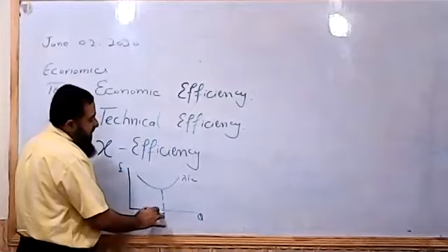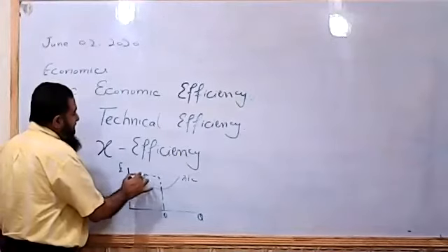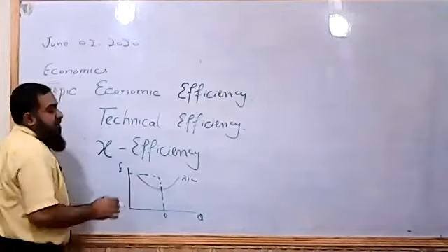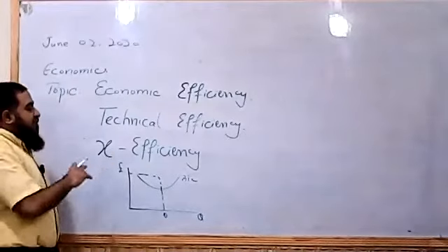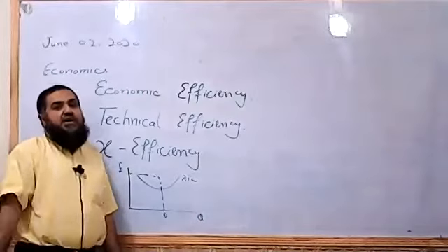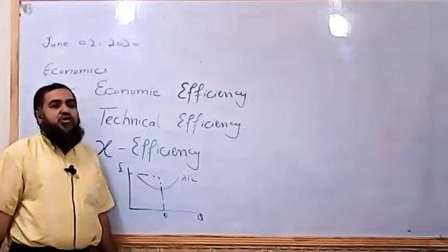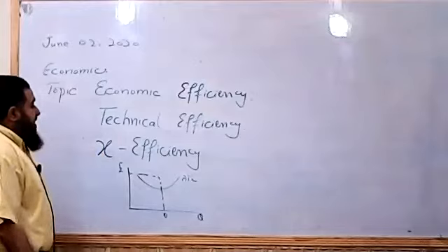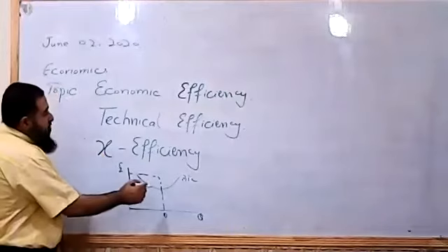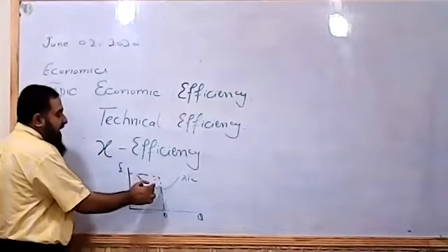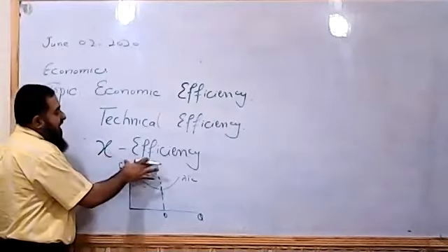Like firm is producing here, but its average cost is above this minimum, because of hidden charges and other expenditures which are not shown in the production method, but are incurred by the firm. They have to be paid. Like raw material supplier is asking for more money, or technology is requiring more maintenance cost maybe. So we have a cost of production higher than this minimum. So we say this firm cannot achieve X efficiency.